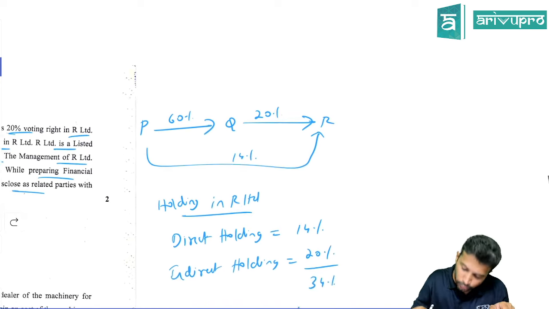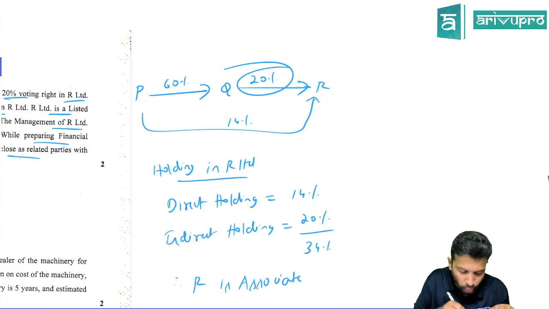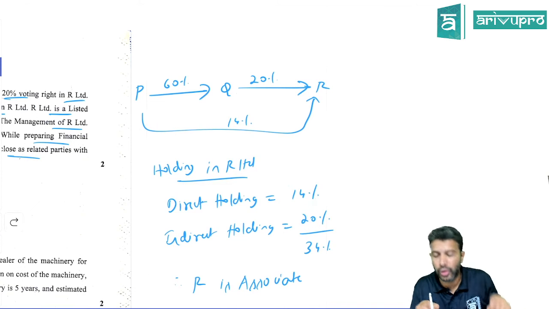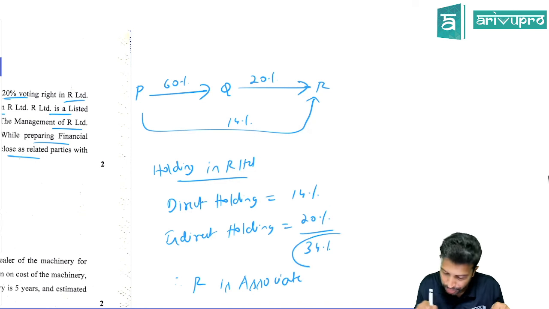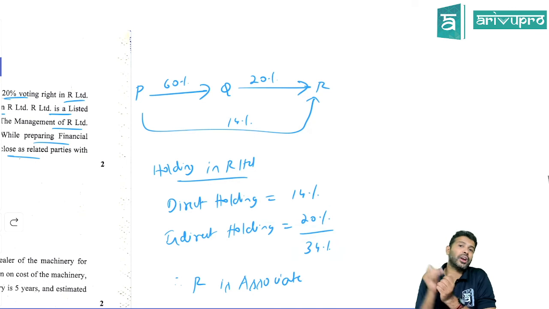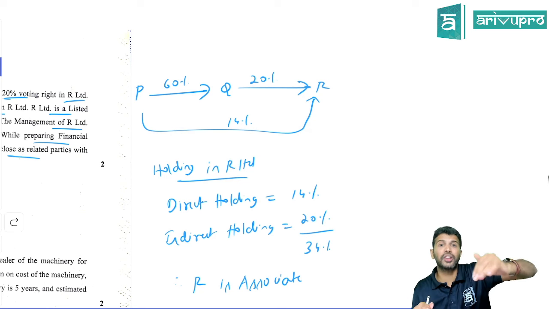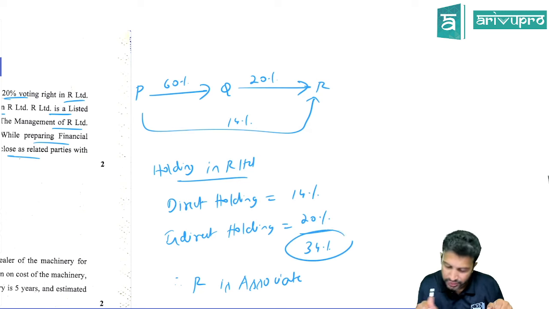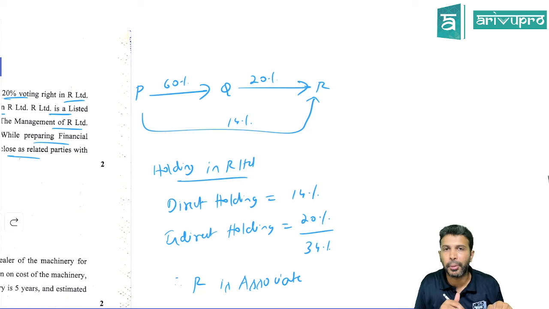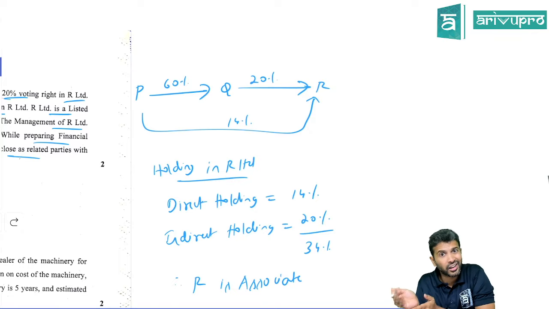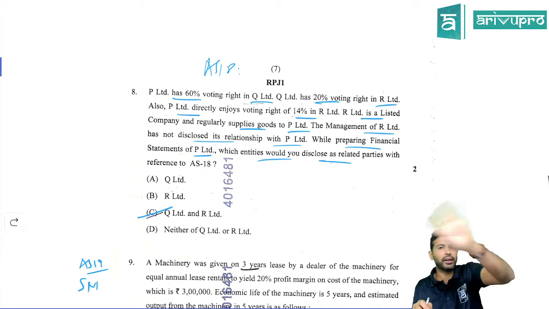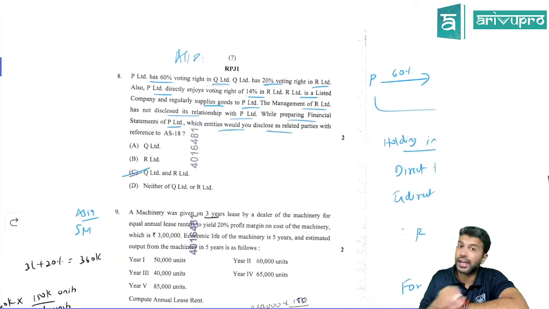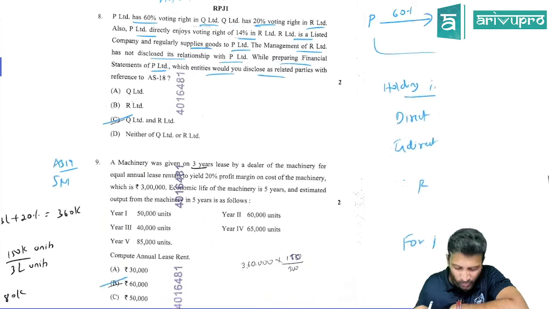P holds 14% direct holding. Similarly, Q has some shares; that we call indirect holding. How much indirect holding does Q have in R? 20%. That means the total holding is how much? 34%. For you to get significant influence, the percentage we look for is 20% and above. Here we have 34. So is P and R a related party? R is an associate. So is P and R a related party? Yes. That means Q and R Limited both are related parties. Disclosures need to be given. So C for Chennai is the right answer for this particular question.